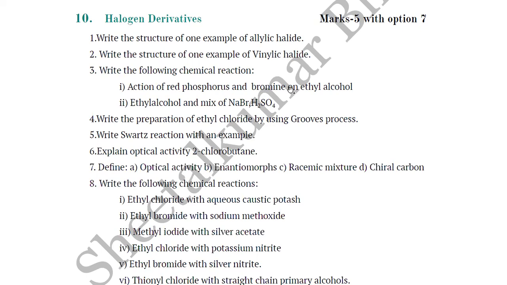Second one is also based on the example of vinylic halide. Number 3, write the following chemical reactions. Reactions are given: action of red phosphorus and bromine on ethyl alcohol.